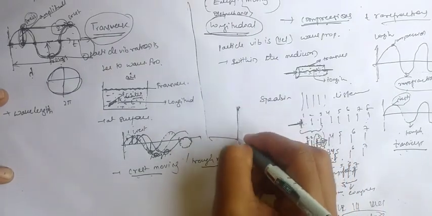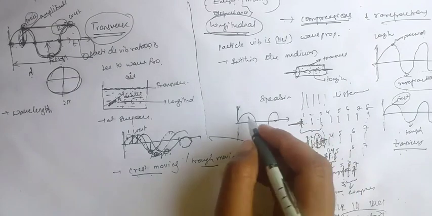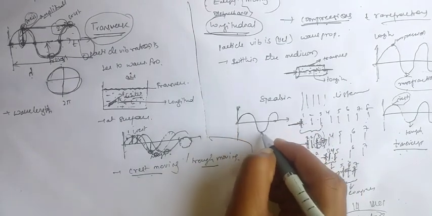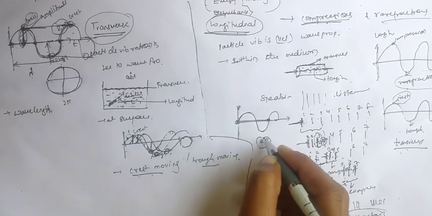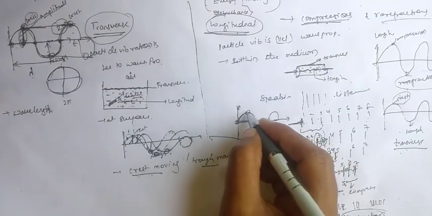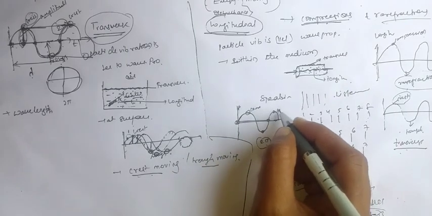So this is about the transverse. For the longitudinal case, this is a wave. For the complete cycle the phase is also 2 pi. For both transverse and longitudinal the phase is 2 pi only. Now here we are getting the compression, here the rarefaction, here also the compression.